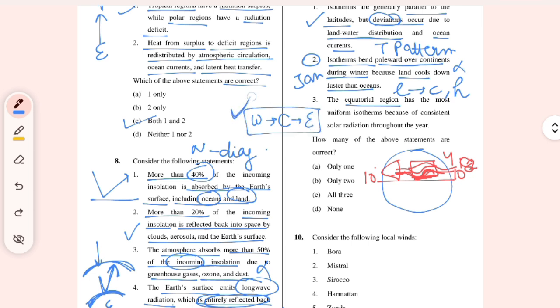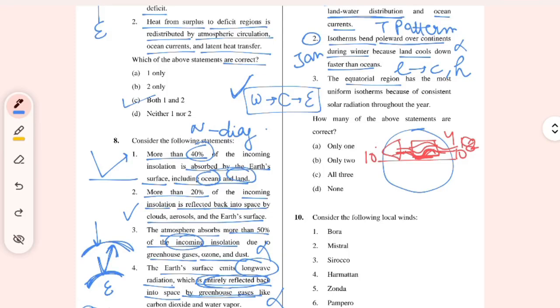Now how to make this a trick or how to do it, you can manage yourself. The equatorial region has the most uniform isotherm because of consistent solar radiation throughout the year.